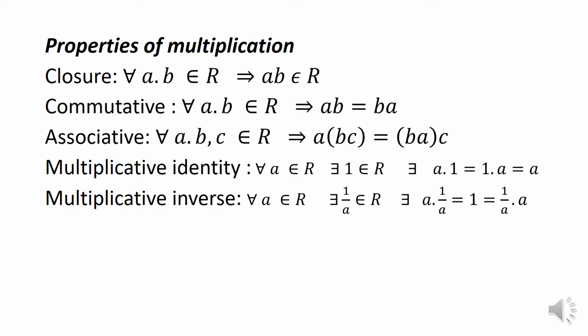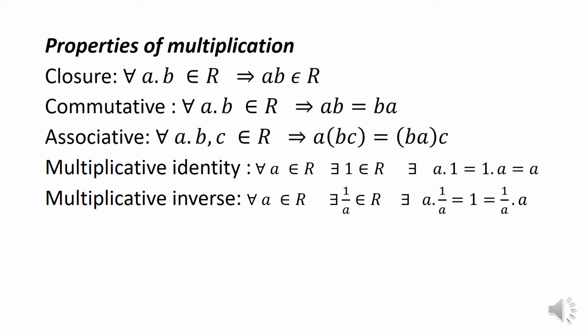Then we have the associative property: for all a, b, c belongs to R, a into b into c equals b into a into c, which is the associative property on multiplication. And we have the multiplicative identity. For all a belongs to R, there exists an element 1 belongs to R such that a into 1 equals 1 into a equals a. Then we call 1 the multiplicative identity, the identity element in the binary operation multiplication.